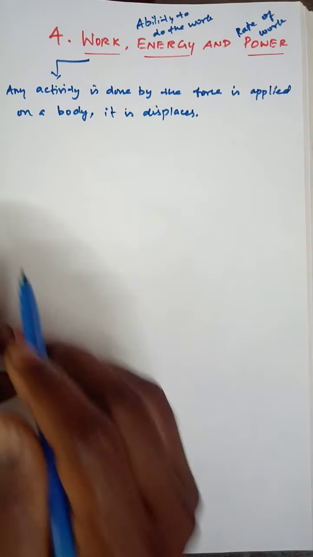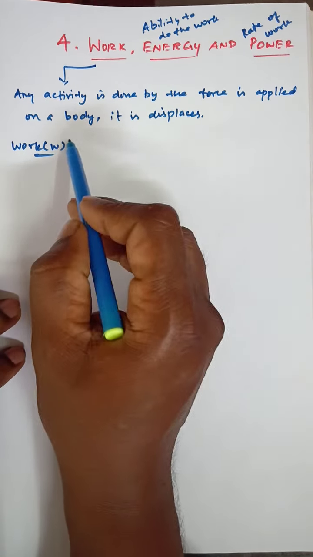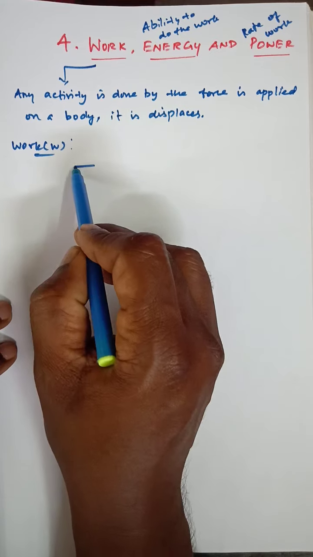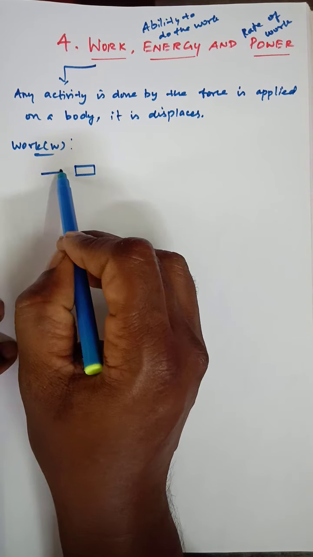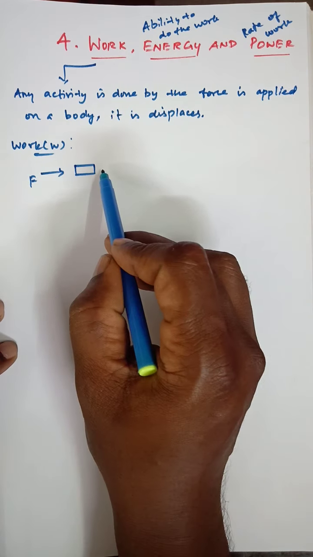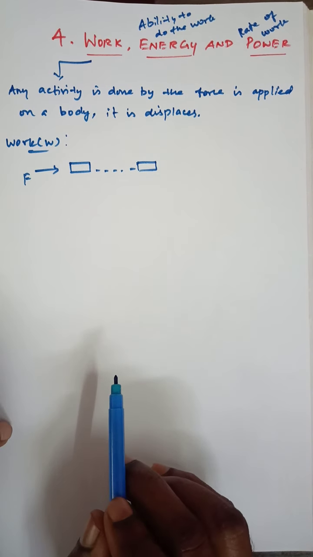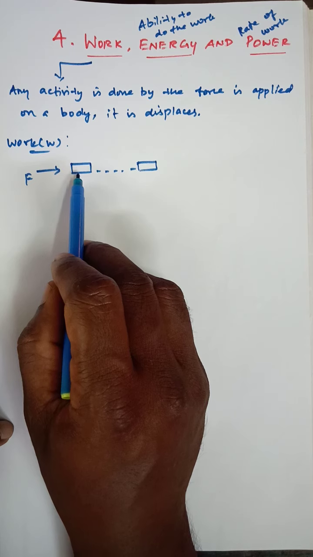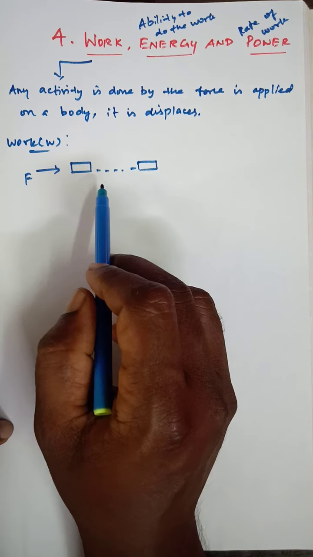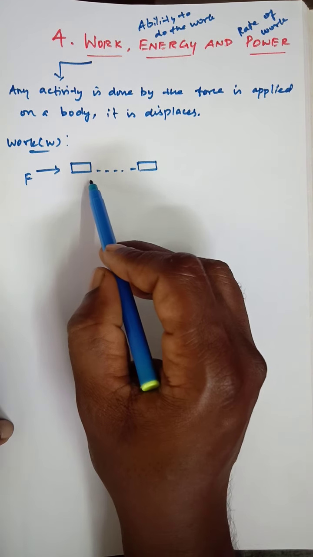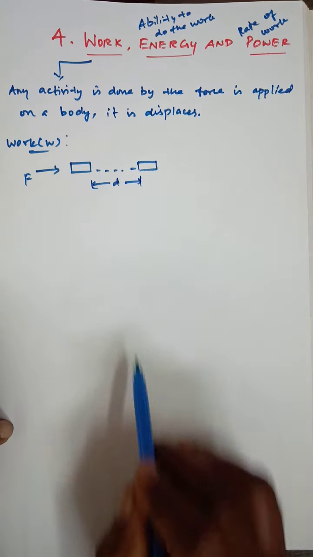First, let's see what work is. Its symbol is W. Consider an object placed at one position, called the initial position of the object. If a force is applied on the object, it starts to move from one place to another place. That is called displacement. How much distance it moves from this place to the other, we write as d, which is the displacement.